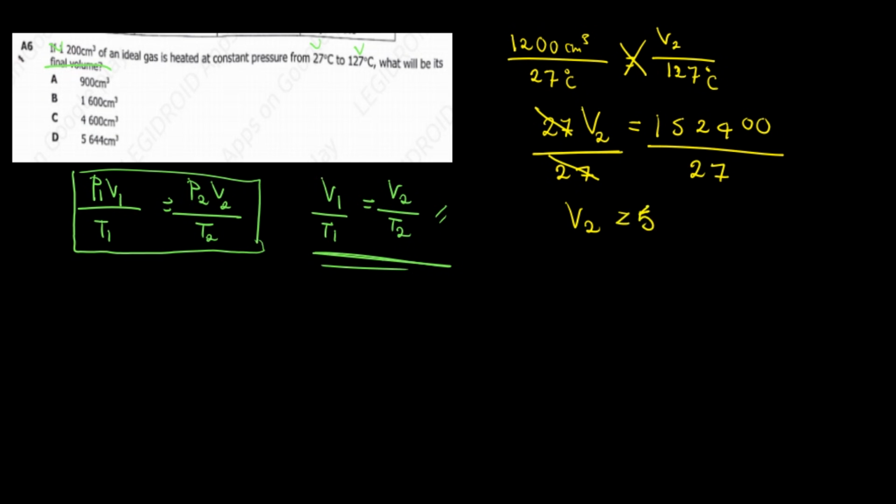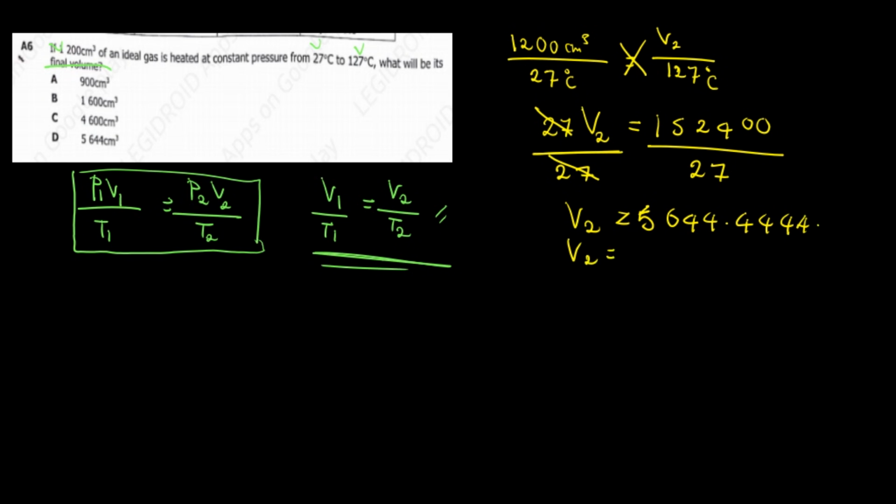Yeah, that'll be the value. And if you round this to one decimal place, you have V2 equals 5644.4.